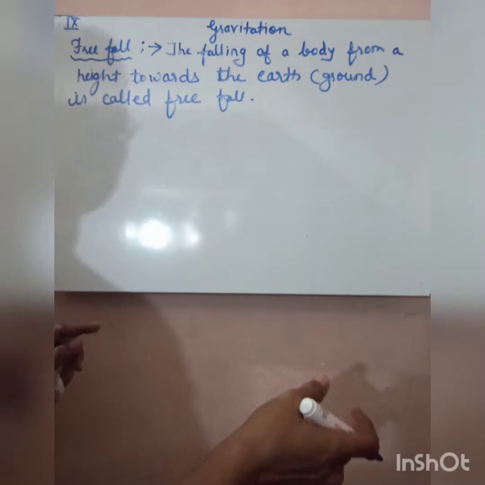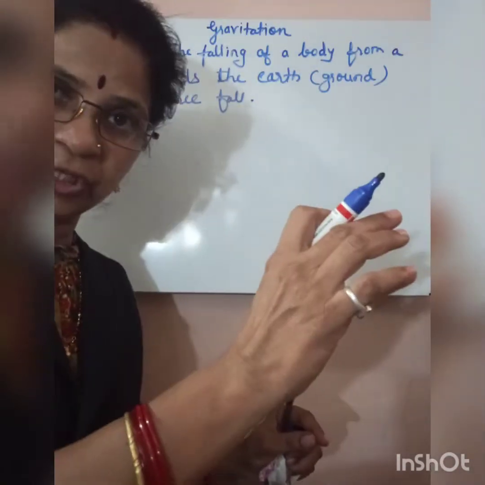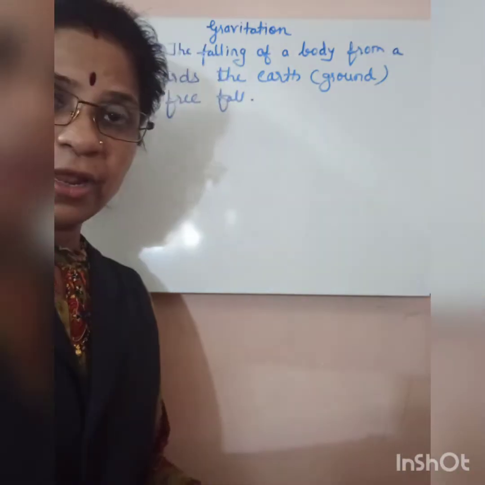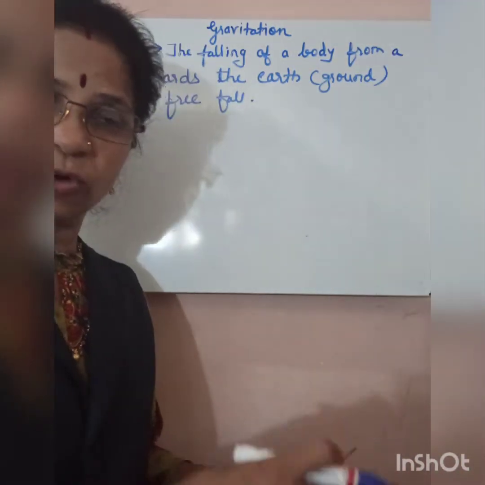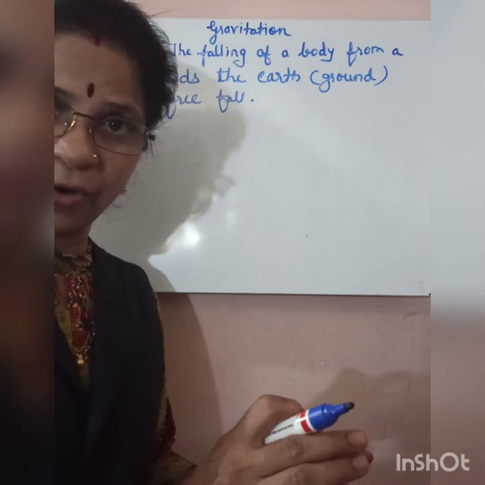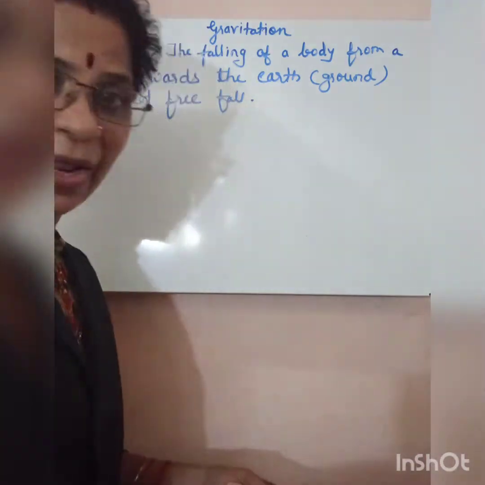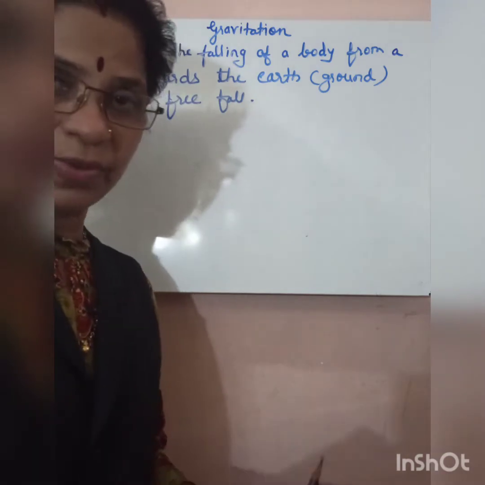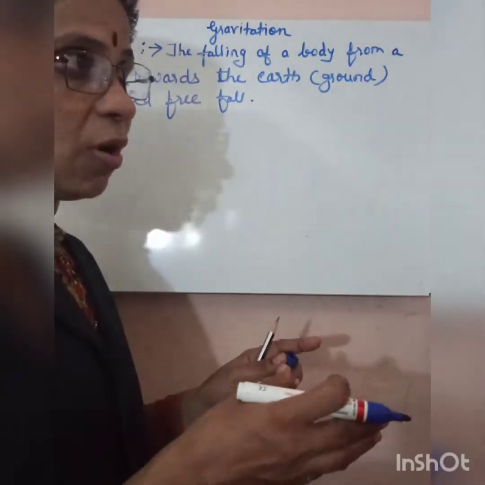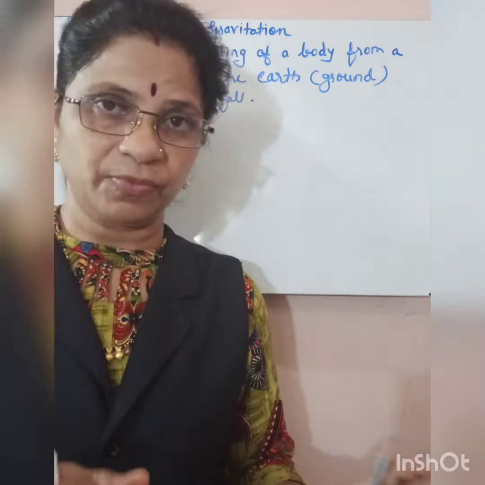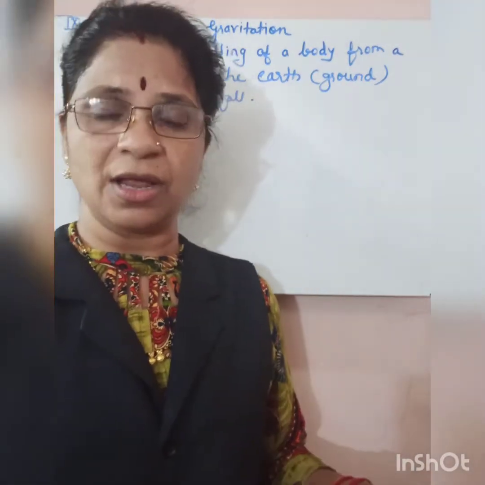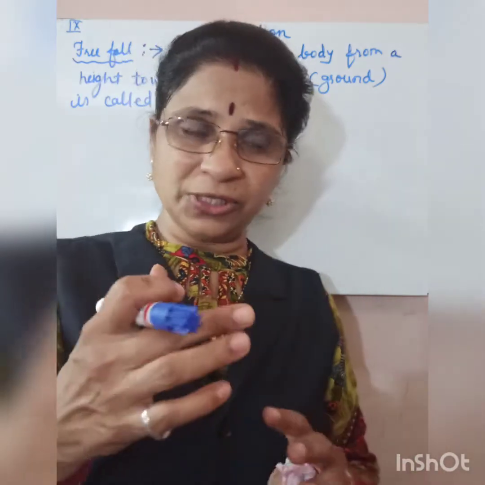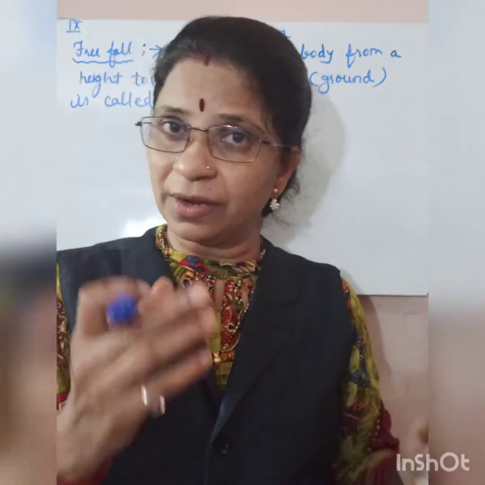Actually, free fall means whenever an object is thrown in an upward direction, this object falls in a downward direction on its own. On its own means other forces are not applied on it. Actually, the earth applies gravitational force on it and this body moves towards the ground. We can say that during that time the body is in free fall. So let's try to understand what free fall is. We'll discuss it in detail.